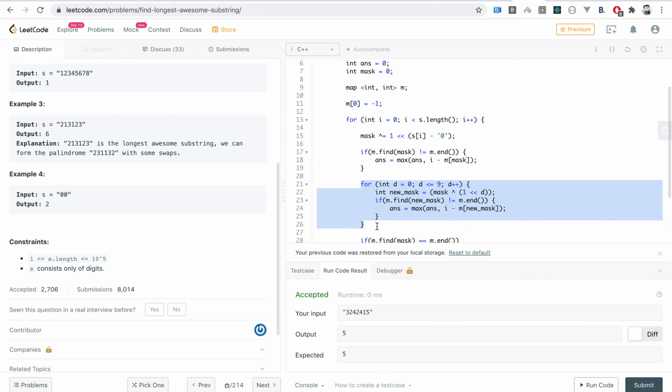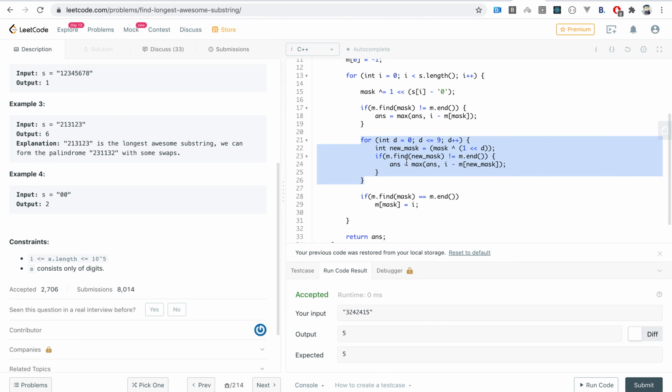Then we also need to consider the second property. How do we find the second property? What we said is that we want to flip one bit at a time from the current mask, and see if this new mask occurs previously somewhere or not. So that's what I'm doing here. I'm flipping each bit from 0 till 9, creating a new mask, and checking the new mask. The logic is similar: if this mask occurred previously, then we compare the answer with the length of the current segment.